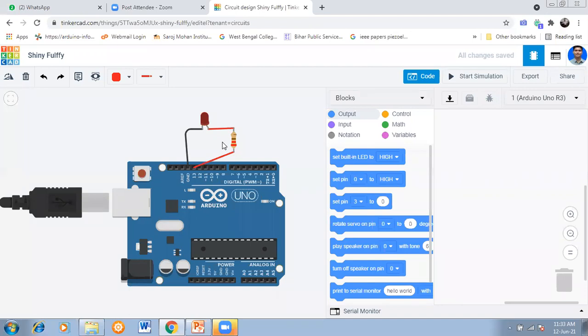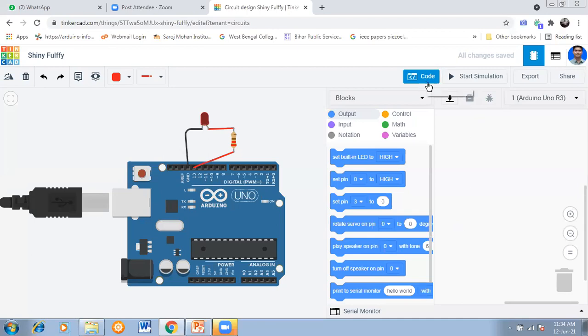You made the circuit. Unless you are making the circuit, your code will not be able to run the circuit. So here, hardware and software both must be known. If you have hardware, it will not run unless you write some code. You know the code, you are a master in coding, but you don't know how to make a circuit, then also it is not possible. So being an electronics engineer, you have both the knowledge, coding as well as hardware. Okay, that is the benefit of this branch, this program. So this is the code.